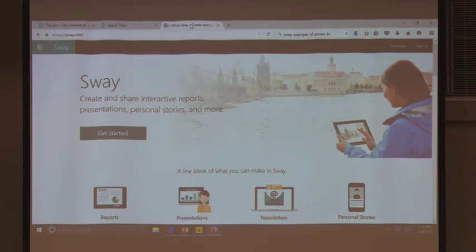Shout it out. Hey, we're at sway.com. How much is it again? Free. So students could use it, teachers could use it, and anyone can use it. So no barriers here. It's going to ask them to sign in. When they do sign in, you say, why do I have to sign in? You can use any kind of Microsoft account, and if you don't have one, it creates you one for free. But I want you to know your elcamino.edu accounts work here perfectly, so no problem at all.